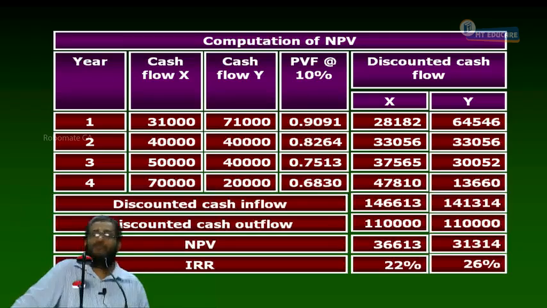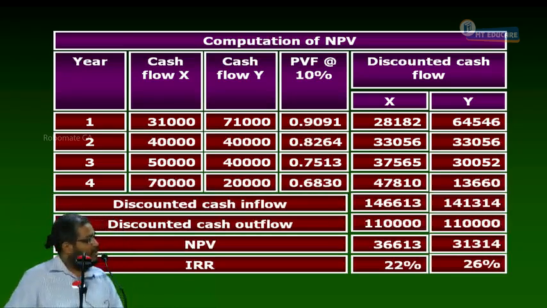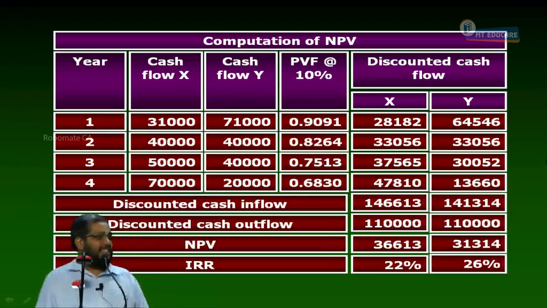Reason for conflict is what? Reinvestment rate assumption of intermediary funds only is the cause for conflict. Now, what is that assumption? NPV assumes that intermediary funds from the projects are invested at the cost of capital. IRR assumes that intermediary funds are invested at the IRR rate.